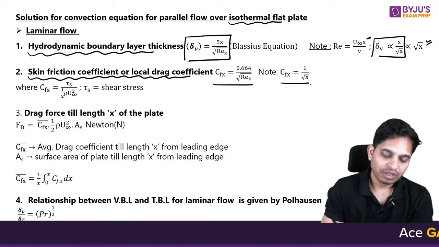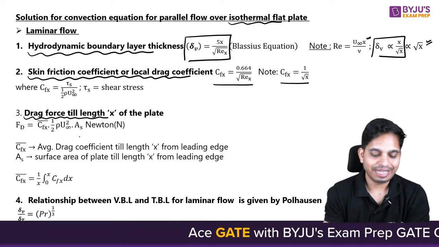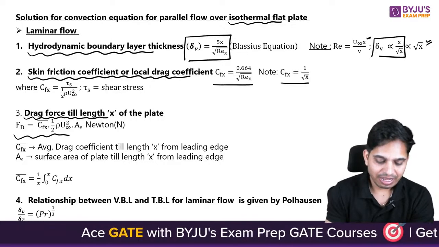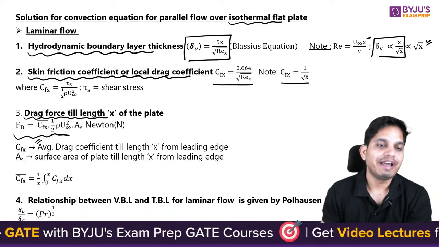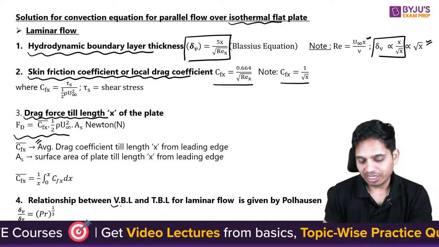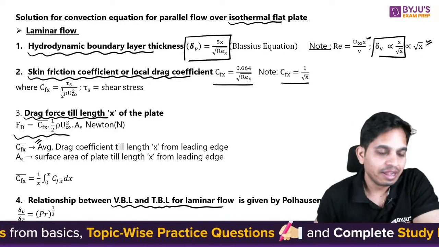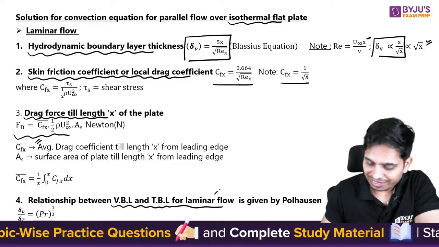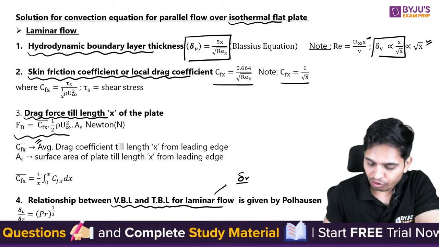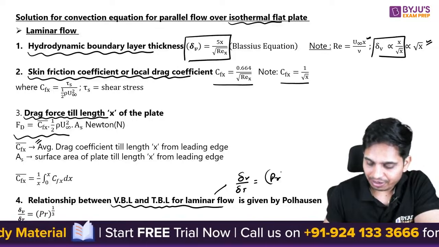Then we have skin friction coefficient or local drag coefficient, given by C_fx equals 0.64 upon root Re_x, and it is inversely proportional to root x. Now drag force till length x is given by this equation, and there is the average drag coefficient. The relationship between velocity boundary layer and thermal boundary layer was given by Pohlhausen: hydrodynamic boundary layer by thermal boundary layer is Prandtl number to the power 1 by 3.